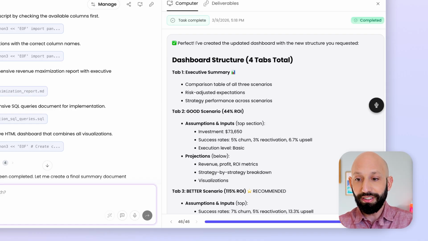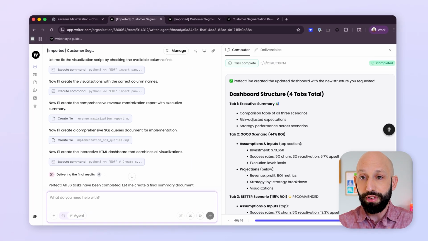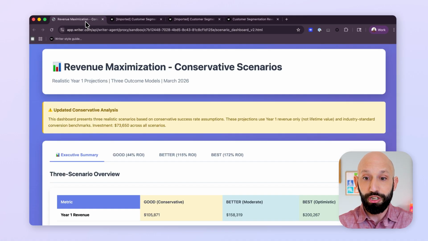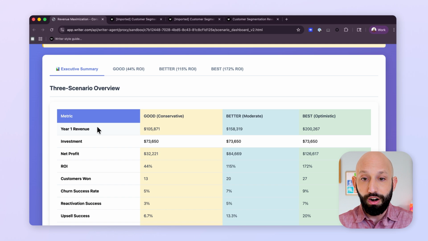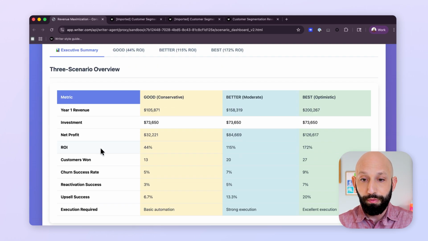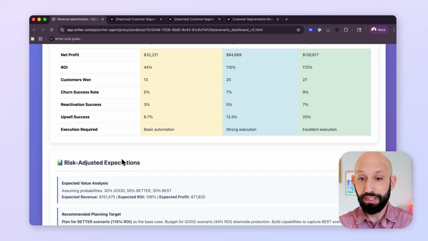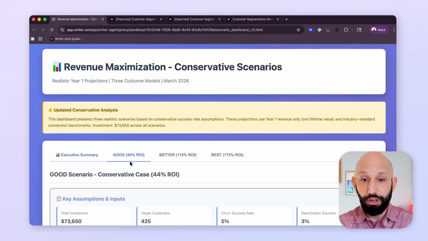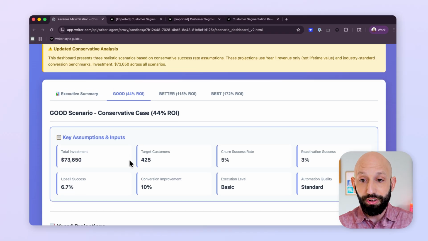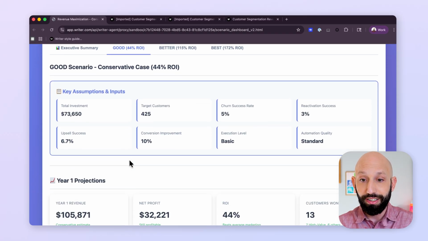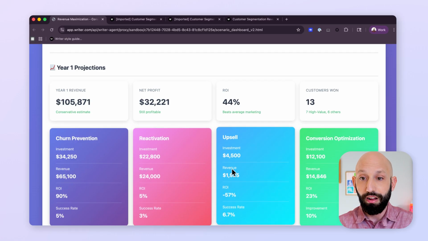And of course, when I have something like this, which is a bit data rich, which can be a bit overwhelming, what I love to do is have it turned into an interactive HTML dashboard. So here you see our executive summary, what we get from our investment across 1 year, projected ROI when you have different amounts of customers won, different churn success and reactivation rates and your risk adjusted expectations. And then I can dive into the good, better, best scenarios to sort of figure out exactly how they break down and what kind of ROI and revenue they might result in.